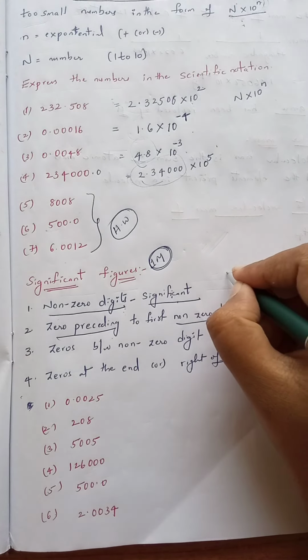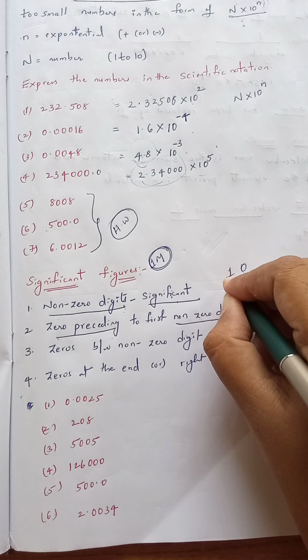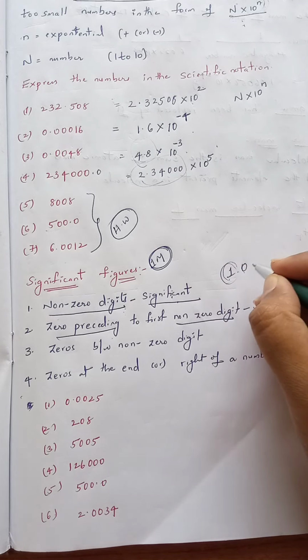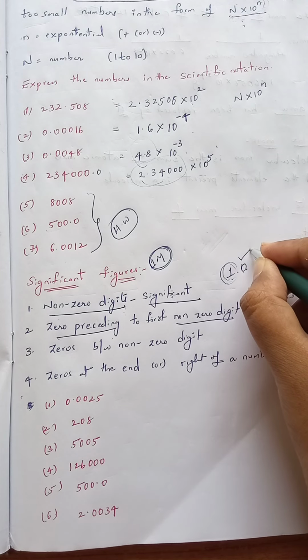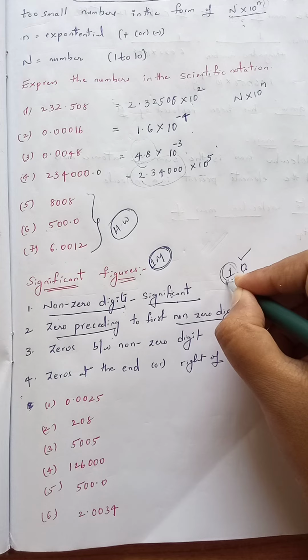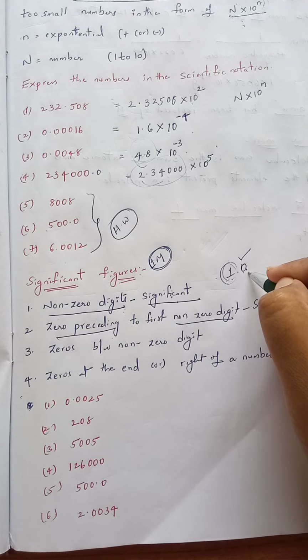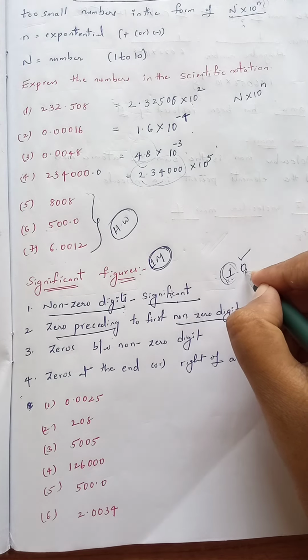For example 10: the 0 comes after the non-zero digit. This is a non-zero digit, so it is significant, and the 0 which follows a non-zero digit, so we have to consider it as a significant figure.